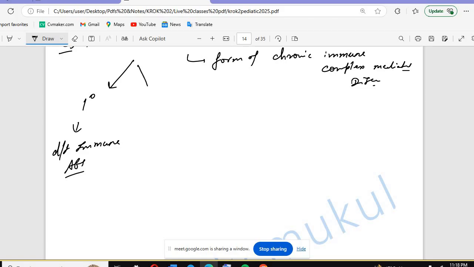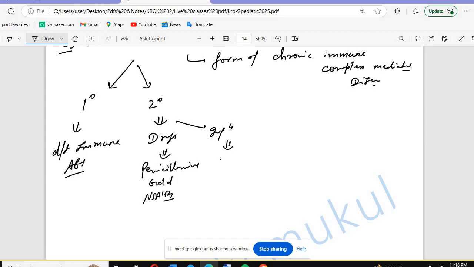And the secondary will be due to drugs like penicillamine, gold, NSAIDs, or infections like HBV, HCV, syphilis, malaria and leprosy. So all of them can cause membranous nephropathy.